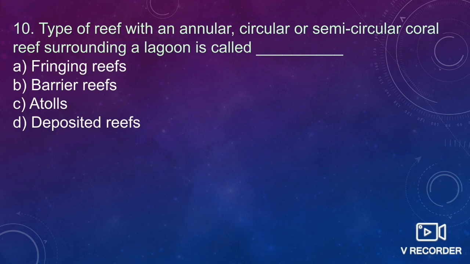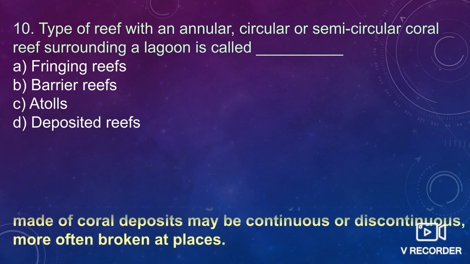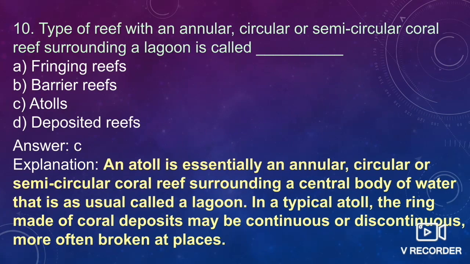Next one is: the type of reef with an annular, circular, or semicircular coral reef surrounding a lagoon is known as fringing reef, barrier reef, atoll, or deposited reef. So these are the atolls. An atoll is a circular reef, the central portion of which is occupied by a relatively shallow lagoon.